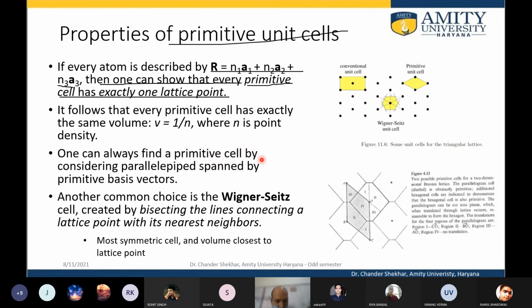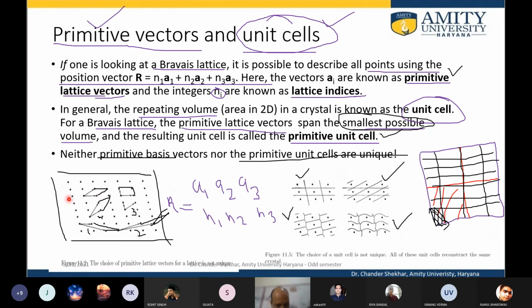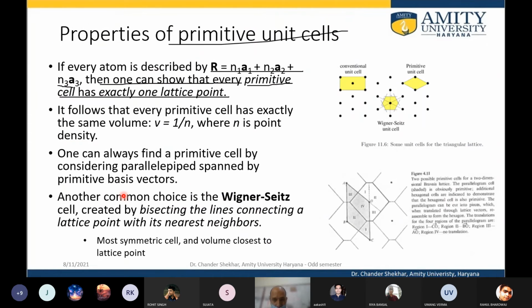One can always find the primitive cell by considering the parallelepiped spanned by the primitive basis vectors. तो एक primitive unit cell का, for example, primitive जो vectors हैं उनको आप एक parallelepiped बना दें. यहाँ पर parallelogram बनाया है 2 dimension में, लेकिन 3 dimension में आप parallelepiped बना सकते हो. So that will be a primitive unit cell, and it will have the smallest volume, and it will at least contain one constituent atom.